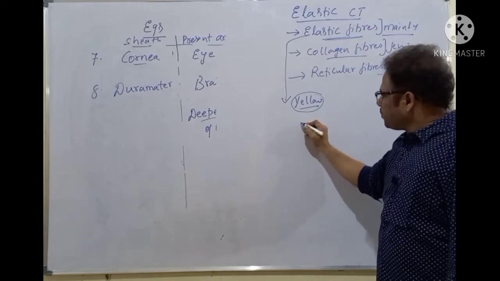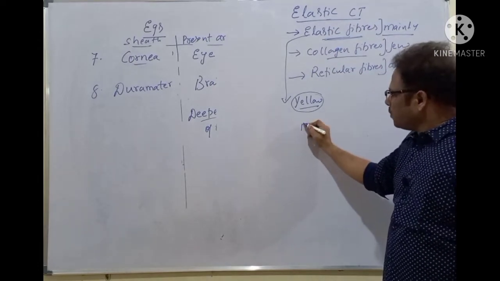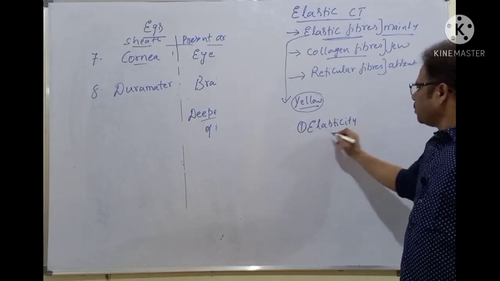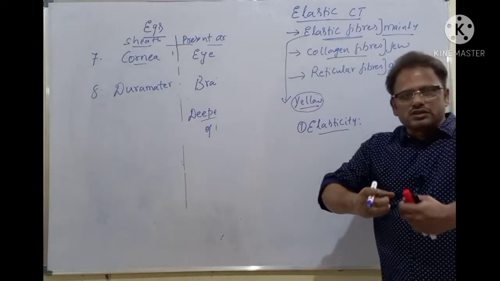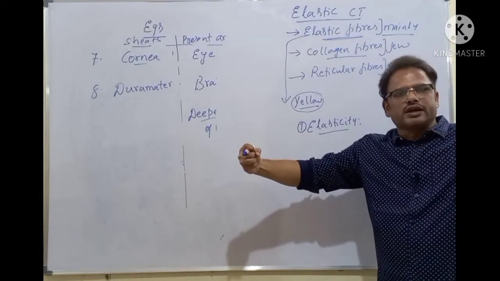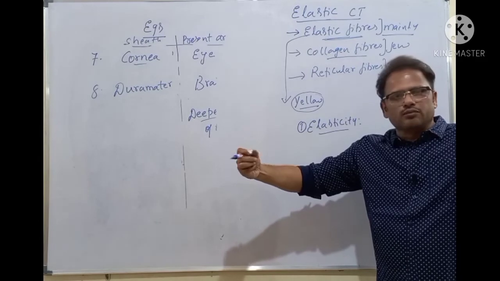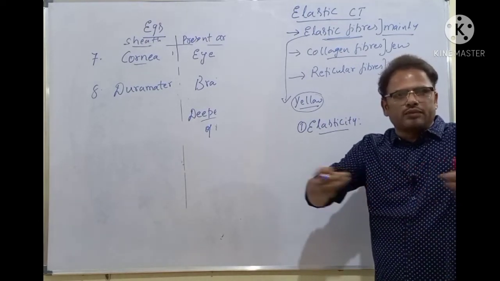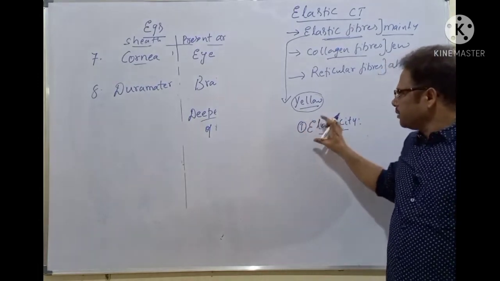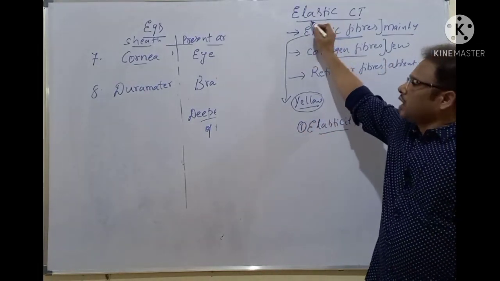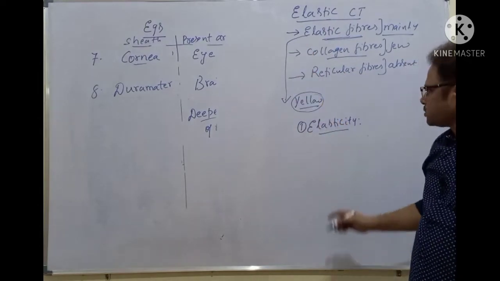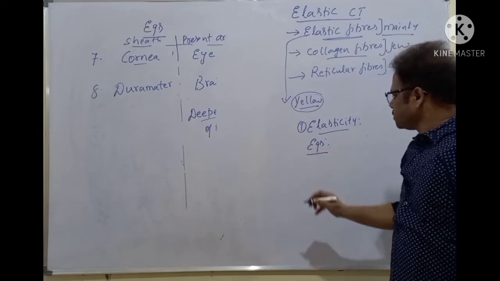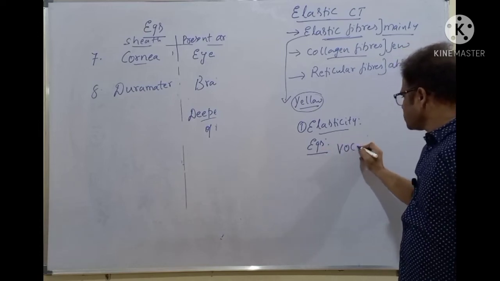What's the most important property of elastic connective tissue? One is elasticity. What is elasticity? When we stretch it by a force, it can be extended. When the force is removed, it can recoil. That's called elasticity, just like a rubber band, isn't it? The same elasticity is there for the elastic connective tissue. Okay, students. Now, what are the examples of elastic connective tissue? One is the vocal cords.